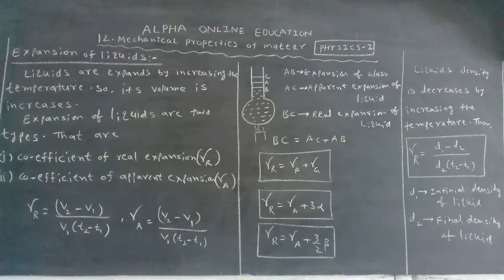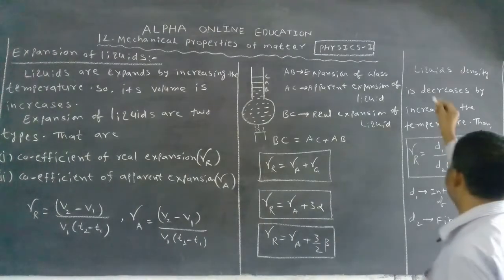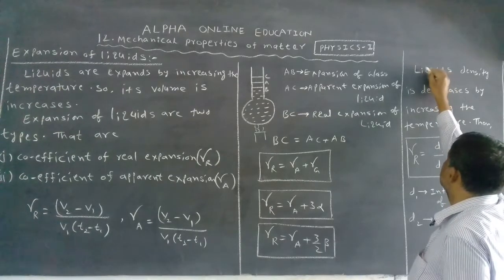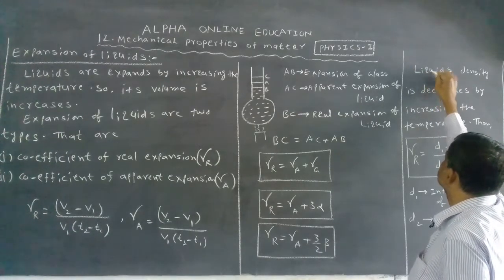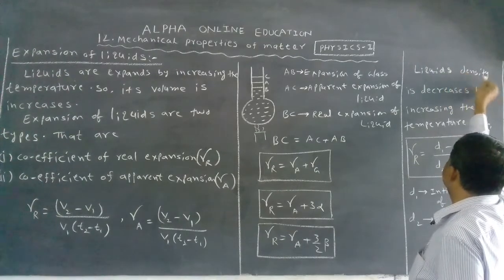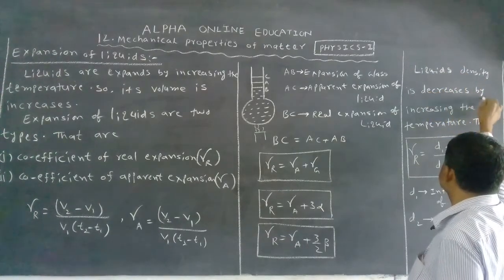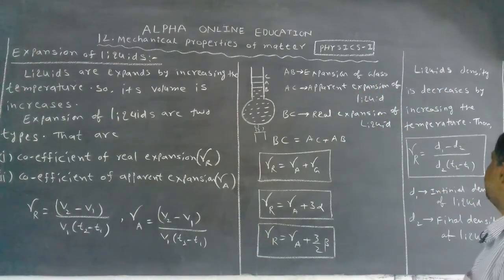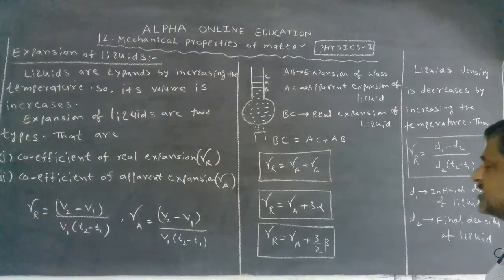That's why the density of a liquid decreases by increasing the temperature.